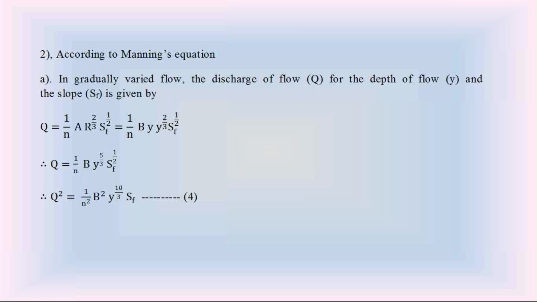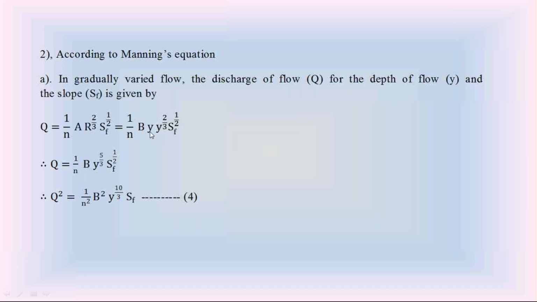Here n is Manning's coefficient, A is the wetted area at gradually varied flow. Wetted area A is equal to B into Y, Y is the depth of flow at gradually varied flow. And for the wide rectangular channel, hydraulic radius R is equal to Y. So the discharge Q according to Manning's equation at gradually varied flow is Q equal to 1 by n into wetted area into Y power 2 by 3, that is R power 2 by 3, into SF power half.